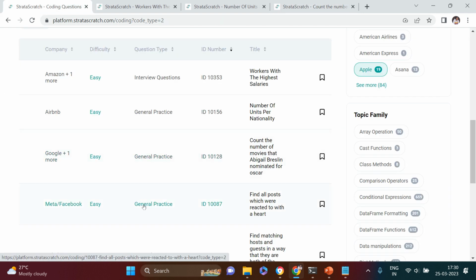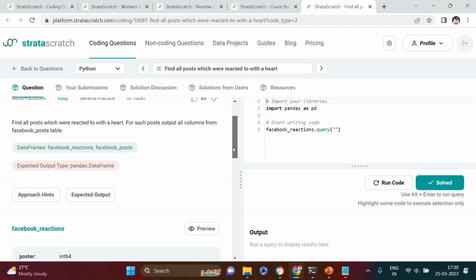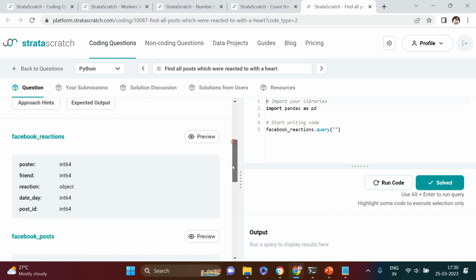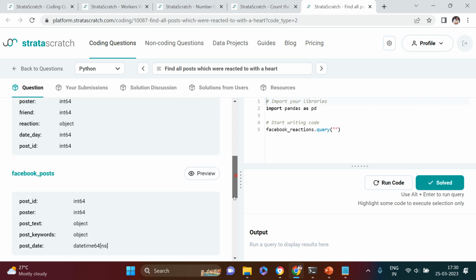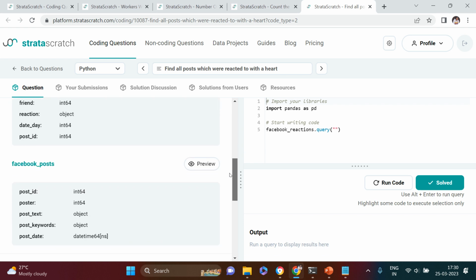Next one is asked in Facebook or Meta. Let's just have a look at the question. Here the question says, find all posts which were reacted to with a heart. For such posts, output all columns from the Facebook posts table. So there are two tables. One is for reactions and the other one is for Facebook posts. So what it is asking is you pick all the columns from this table, but that should be filtered for only those reactions where the reaction was equal to heart, right?